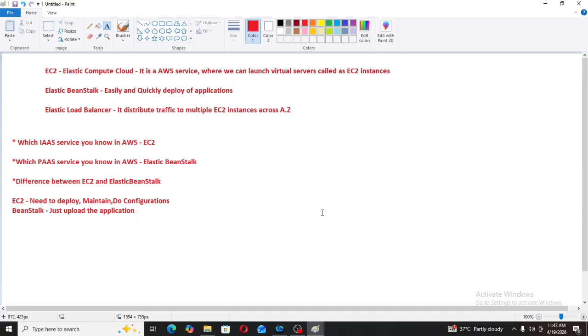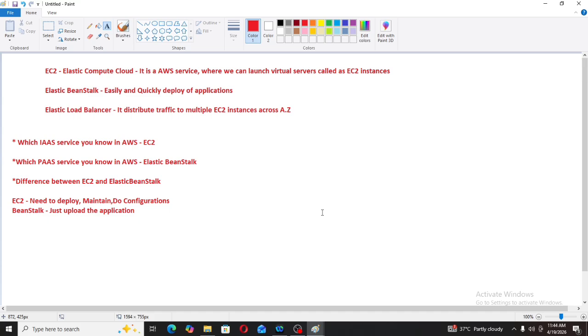Which infrastructure as a service do you know in AWS? That is EC2. Then which platform as a service do you know in AWS? That is Elastic Beanstalk. Why is EC2 an infrastructure as a service? Because in infrastructure as a service, data, application and operating system are managed by the customer. Why is Elastic Beanstalk a platform as a service? Because data and application are managed by the customer, and the rest, operating system, storage, server, virtual machines, everything is managed by AWS.